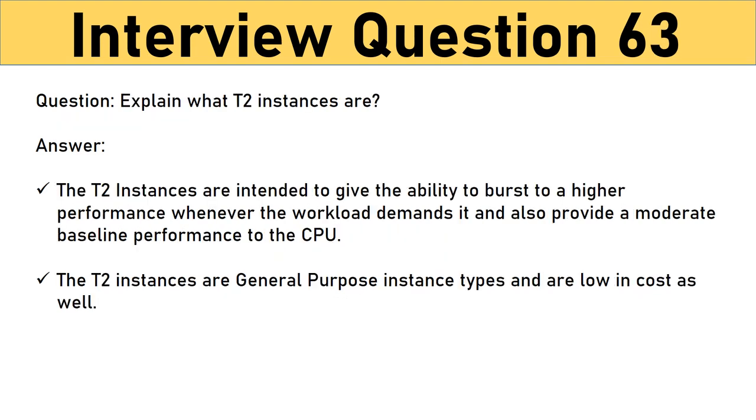Question: Explain what T2 instances are. Answer: The T2 instances are intended to give the ability to burst to a higher performance whenever the workload demands it and also provide a moderate baseline performance to the CPU. The T2 instances are general-purpose instance types and are low in cost as well. They are usually used wherever workloads do not consistently or often use the CPU.